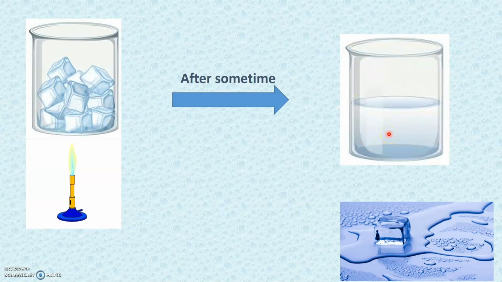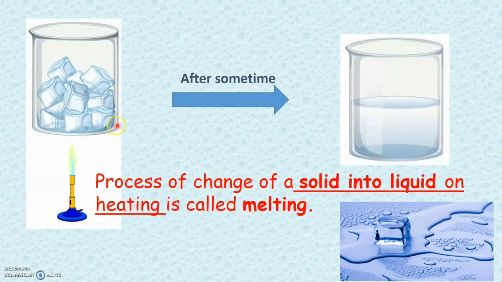So here we see that ice, which is the solid state of matter, on heating it turns into water and water is a liquid state of matter. So here we have seen that solid on heating it changes into liquid. So this process of change of a solid into liquid on heating is called the process of melting.